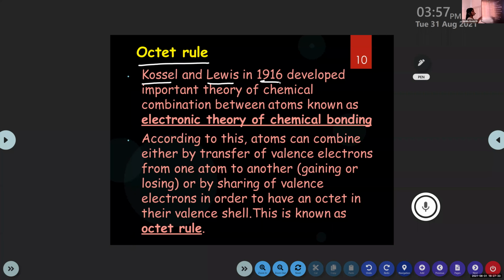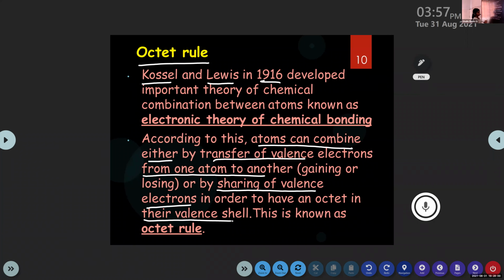According to this electronic theory of chemical bonding, atoms can combine either by transfer of valence electrons, that means one atom can donate and the other atom can accept, that is gaining or losing, or by sharing of valence electrons in order to have an octet in their valence shell.